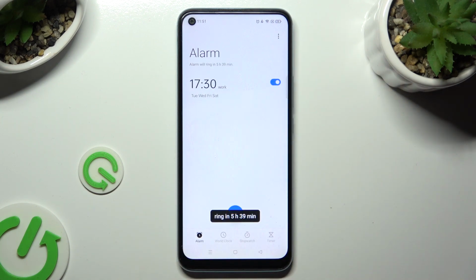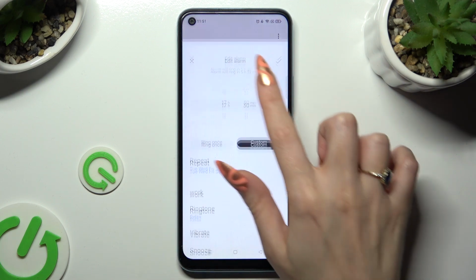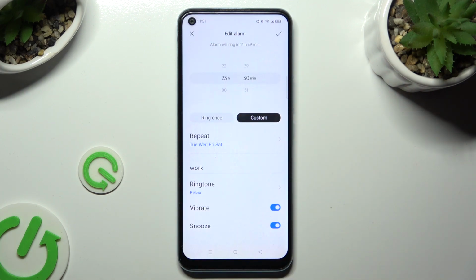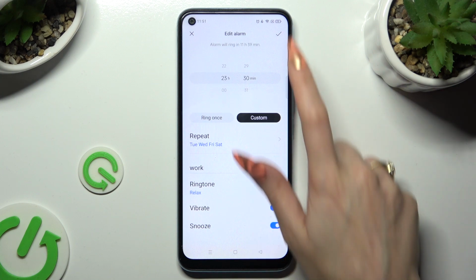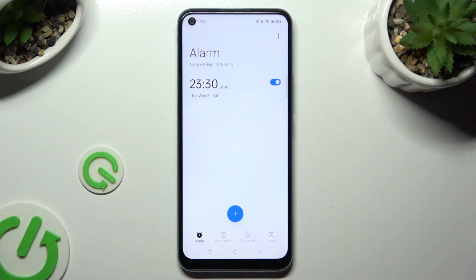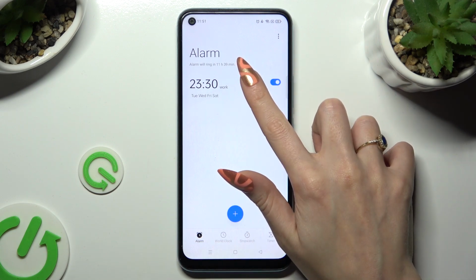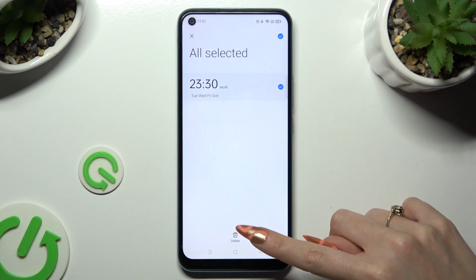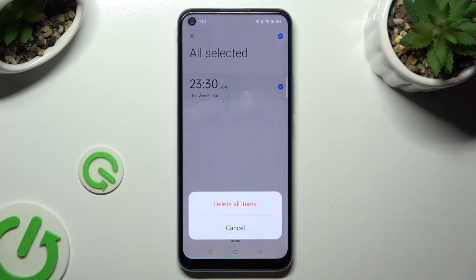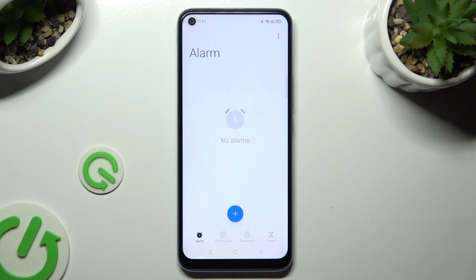If you wish to edit your alarm, click on it, make some changes and choose the same check mark. In order to delete it though, you need to hold it. Select Delete at the bottom and confirm your choice in the pop-up.